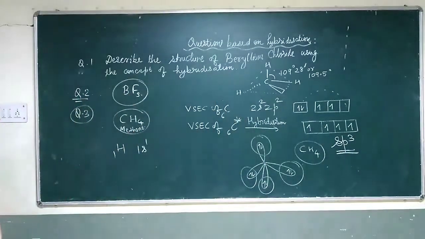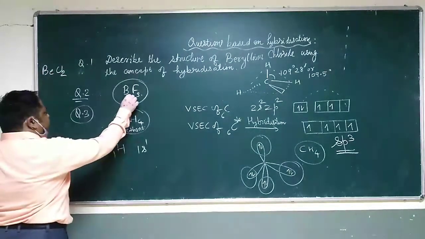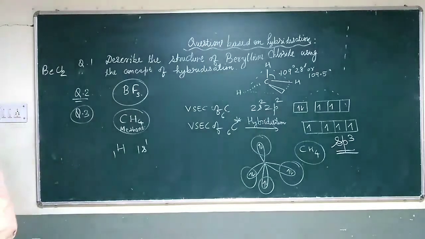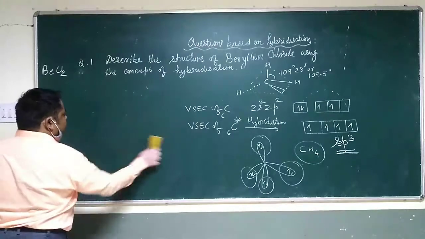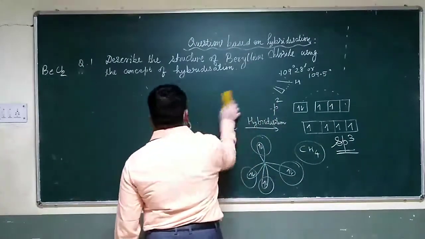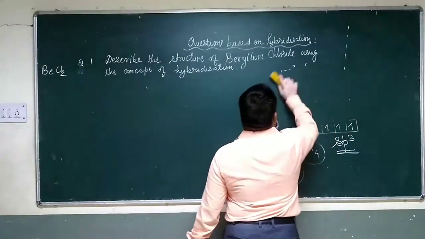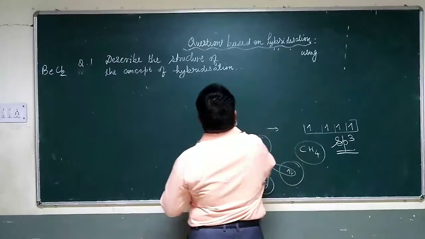So we have seen how many molecules now? We have seen BeCl2, we have seen BF3, we have seen CH4. Now we will see PCl5. In the same question, this molecule can be written as phosphorus pentachloride.